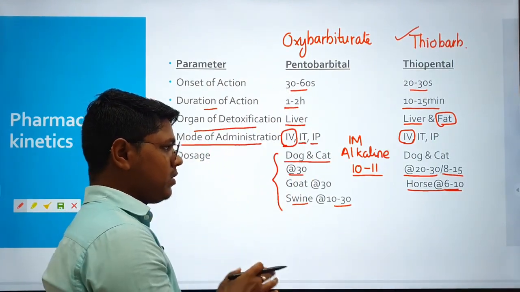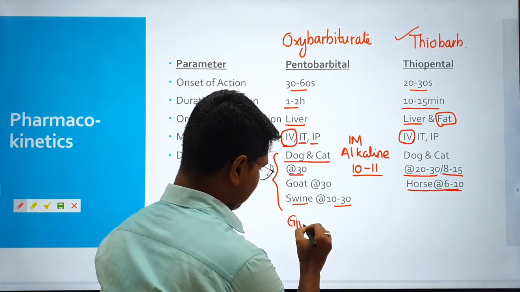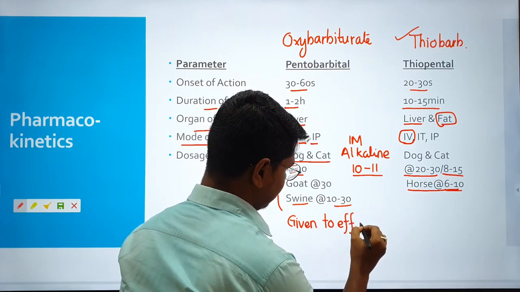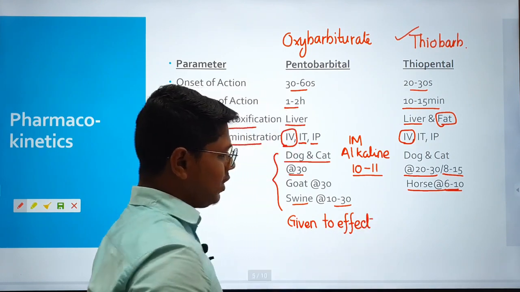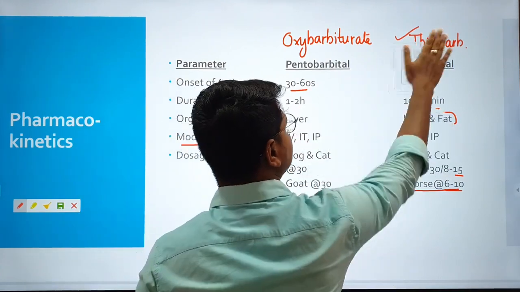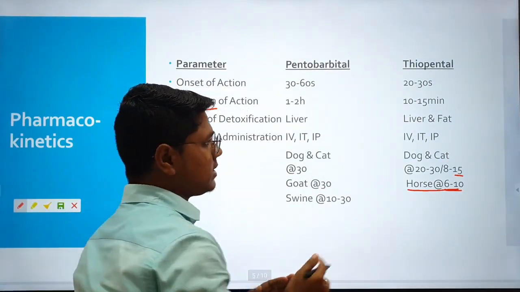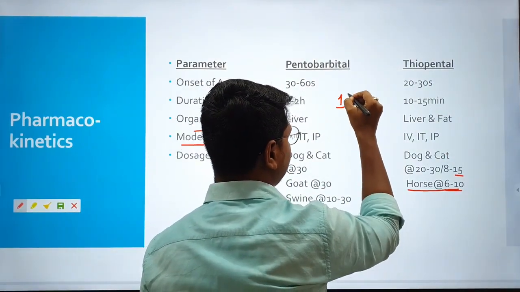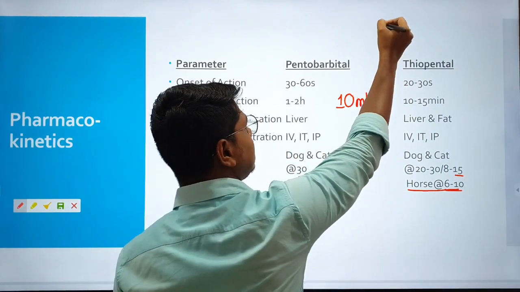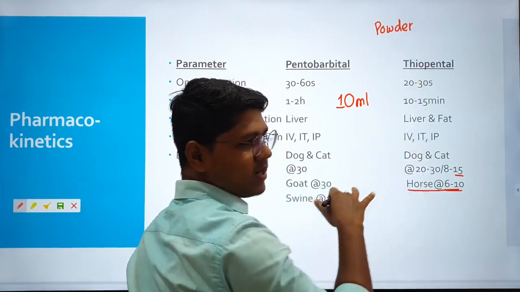One thing you have to remember: whenever barbiturates are given, you will find a term, given to effect. What does this mean? Given to effect. Suppose you are administering thiopental and you have calculated the dose, and the thiopental solution required is 10 ml. You see, thiopental comes in powder form. There are different concentrations.